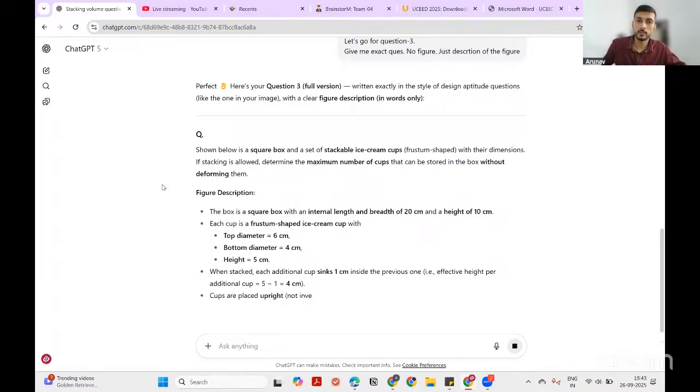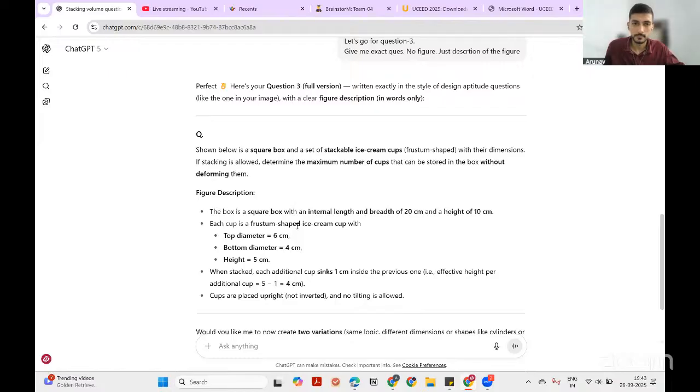Shown below is a square box and a set of stackable ice cream cups. Fit them with their dimensions. If stacking is allowed, determine the maximum number of cups that can be stored in the box without deforming them. Figure description: the box is a square. ये उसने figure दे दिया box का.